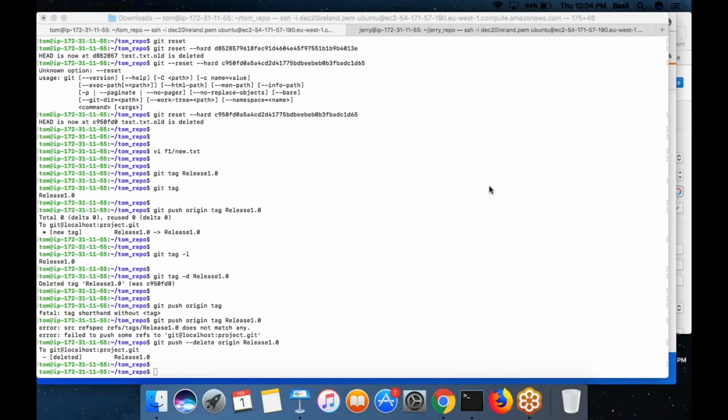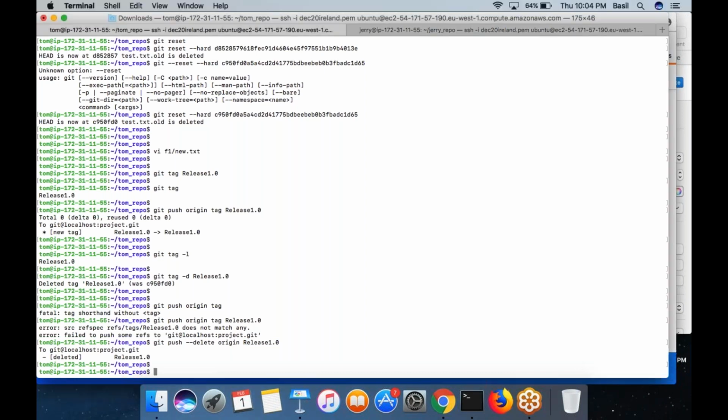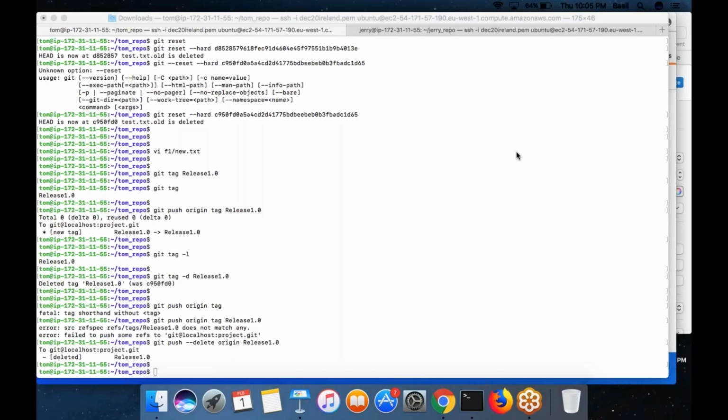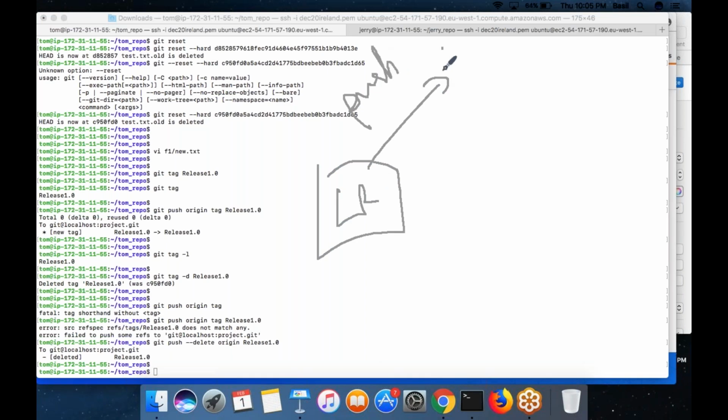What if mistakenly you pushed into the remote repository? So let's say by mistake you pushed into the remote repository. At any point of time, you can revert the change. For the local repository modification you made, you run the git reset command, which would actually modify your local repository and make the previous commit as the latest commit. Then you can do a push operation, which would synchronize your local repository with the remote repository.